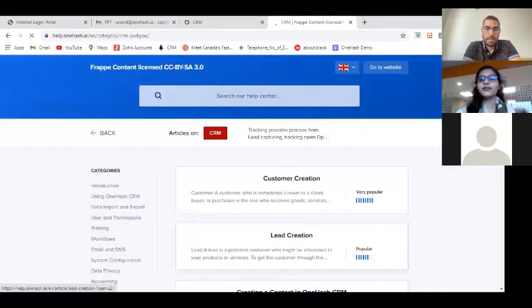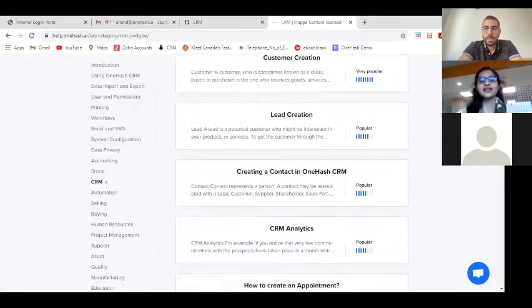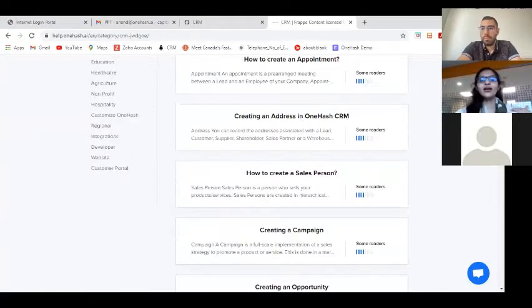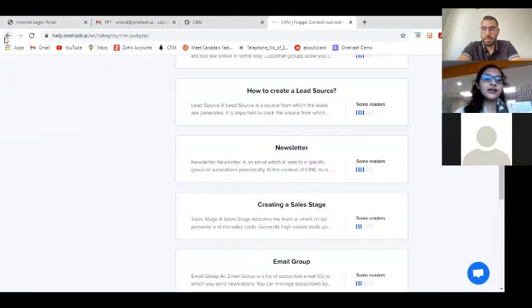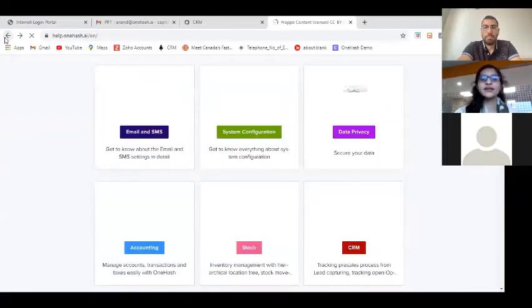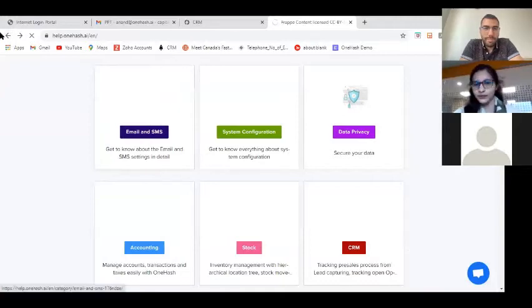And here you can get various articles like customer creation, lead creation, and all these things will be very handy to you. So it's not at all difficult to use our system. It's very helpful, and all the help docs are already available to you. I'll just take you back to our demo instance.